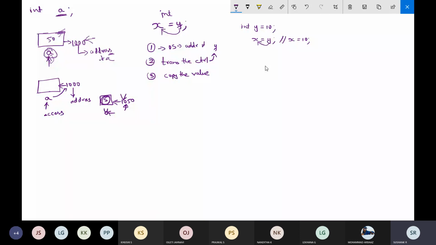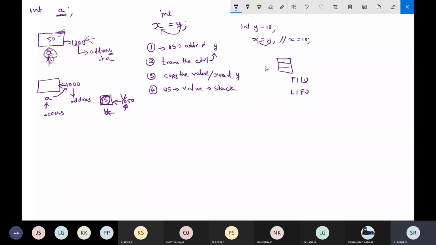So that means the third step is copying the value, or reading the y value. After reading, this value will be sent to the stack. Operating system will send this value to the stack. By this time you should have some understanding about the stack. It follows first in last out, or last in first out. So you should be clear with the stack. I need not explain what you mean by stack. So the operating system will copy the value to the stack, or it will push the value to the stack.